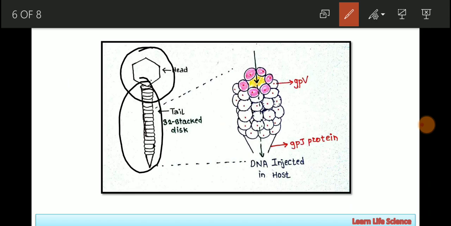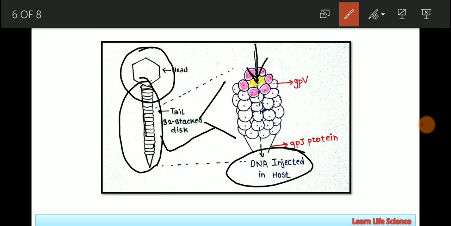This tail region consists of 32 stacked discs, and each disc consists of 6 subunits. These 6 subunits are aligned in such a way that they form a central core. A central core is important, as you can easily imagine, because if a central core is formed, then DNA can easily get injected into the host cell. And the major protein in these subunits is GPV.